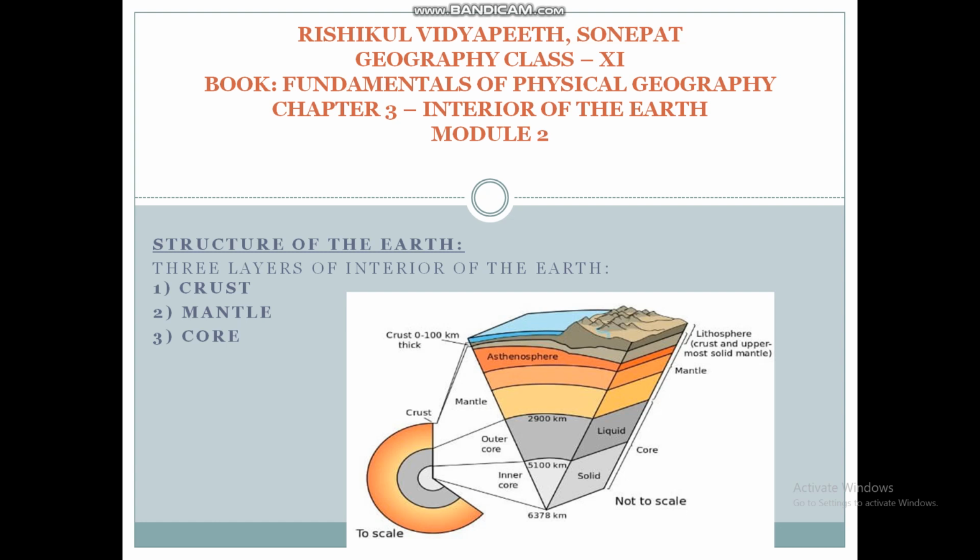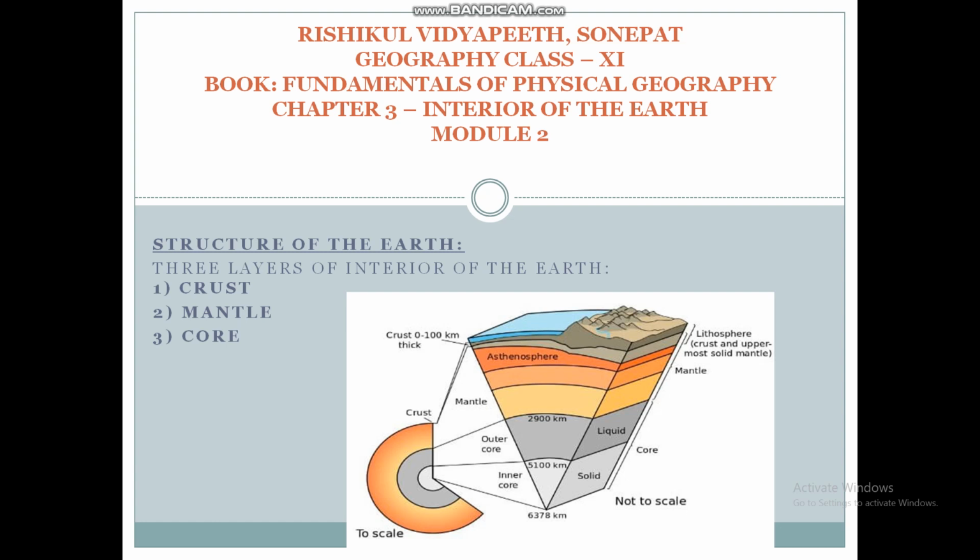The outer core is in liquid state, while the inner core is in solid state. The density of material at the mantle core boundary is around 5 gram per centimeter cube, and at the center of the earth at 6300 km, the density value is around 13 gram per centimeter cube.